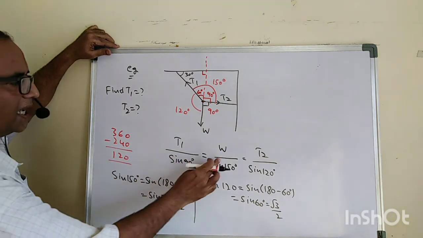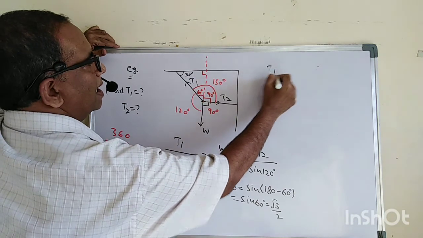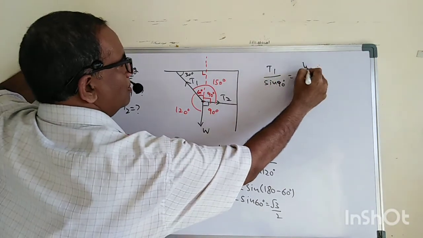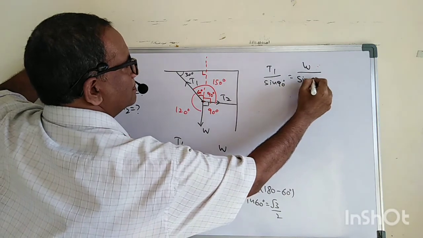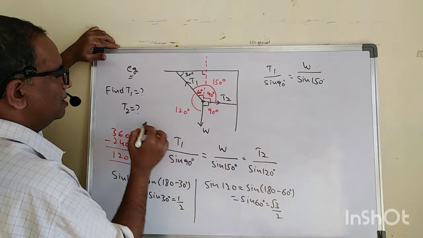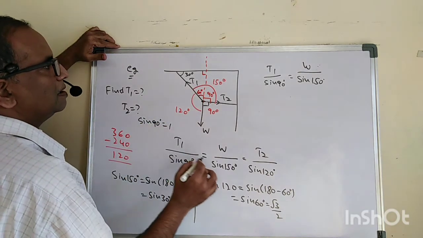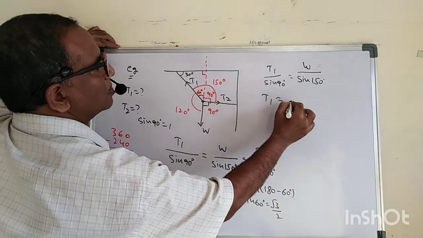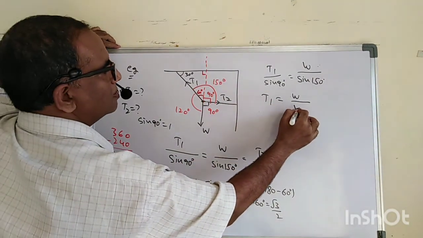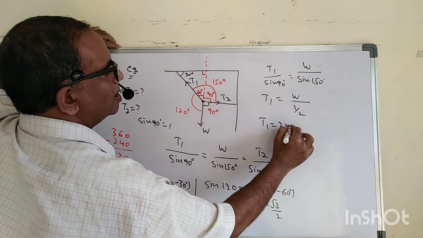Now let us take these two, because anyhow all are equal here. Let us take T1 by sine 90 degrees equals W by sine 150. The sine 90 value is 1. Therefore, T1 equals W by sine 150, which we got as 1 by 2. Therefore, T1 is nothing but 2W.